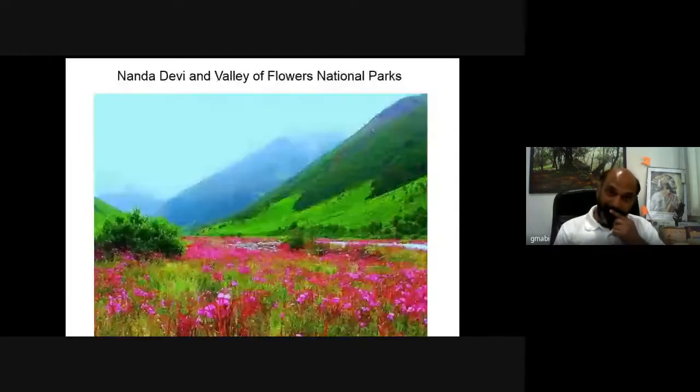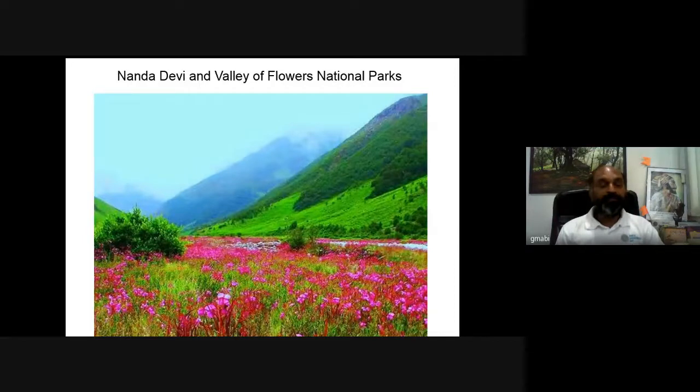Then we have Nanda Devi and Valley of Flowers National Park. Again, a very interesting habitat. You can see a plethora of diversified flowering plant species and the dependent insect biota and other biota. Also, in various seasons, you can see a change in the color pattern of flowers. The flower carpets change color with the seasons, and one needs to study this habitat elaborately.